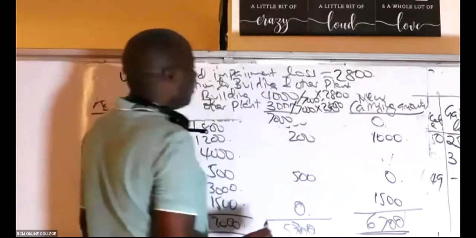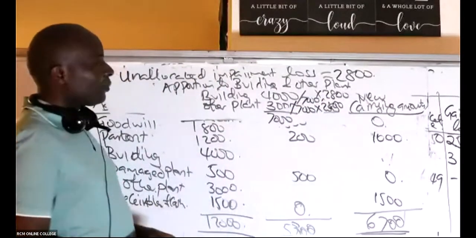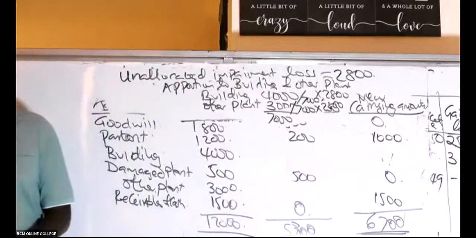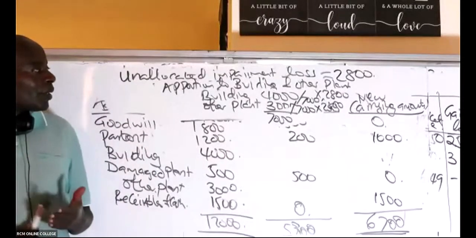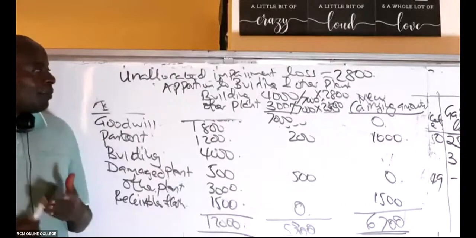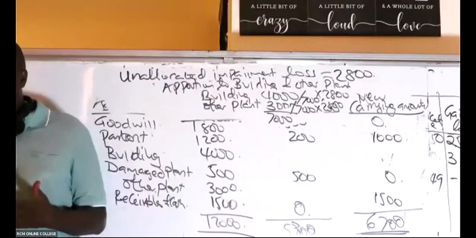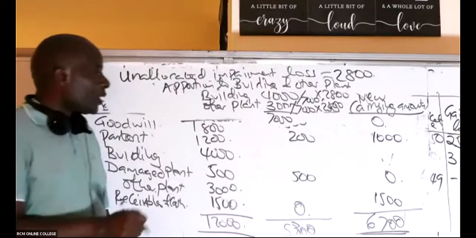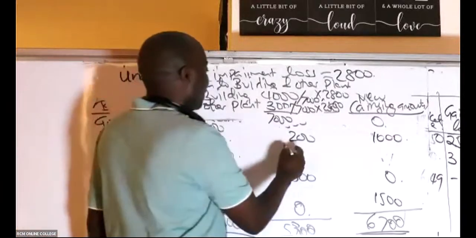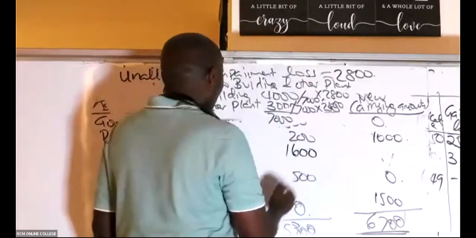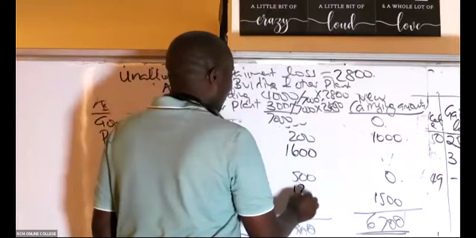Is there anybody who is able to give me those impairment losses? Anybody able to give me the impairment loss of the building? 1,600, right? So for the building, 1,600, and then for other plant, 1,200.